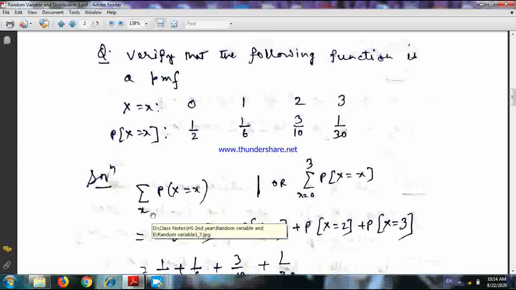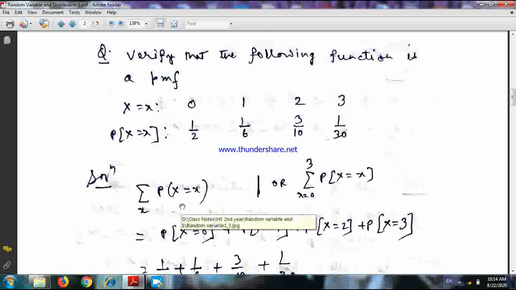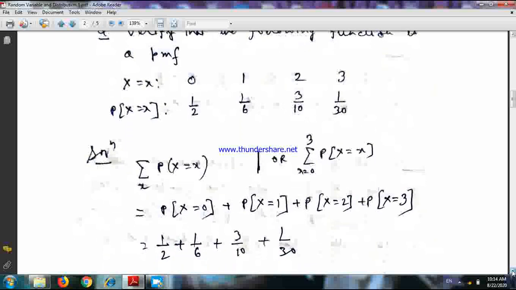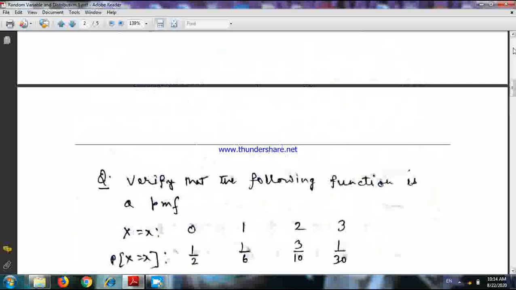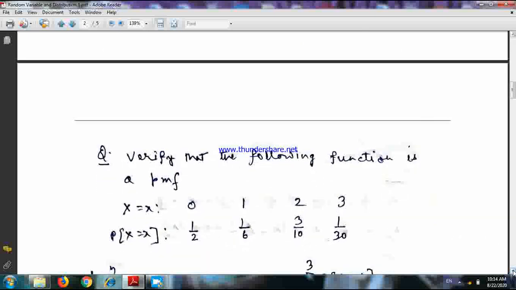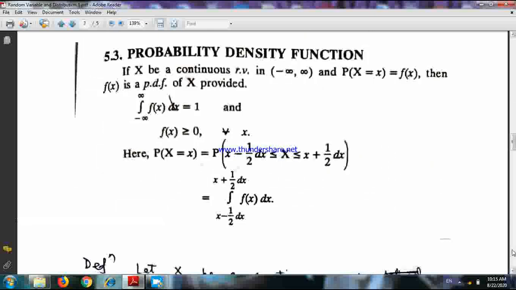It reveals that we sum over all possible values of x, and here the possible values of x are 0, 1, 2, 3. So it means that this is probability X equals 0 plus probability X equals 1 plus 2 plus 3, and if we sum up all these probabilities we get the value 1, hence verified. That means the given distribution is a probability distribution, or a PMF. PMF means probability mass function.